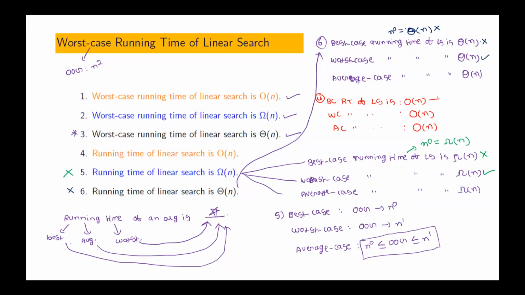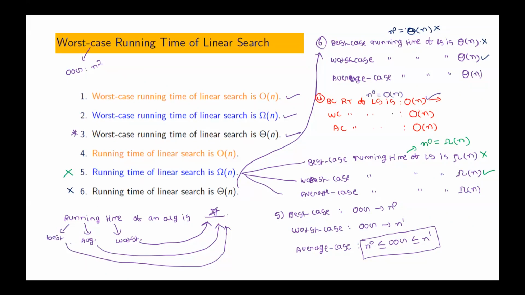Is this true or false? This statement: best case running time of linear search is big O of n. Is that true or not? It's true, sir. What is the order of growth here? N power 0. Can we represent it as big O of n? Yes, sir. Yes, that's why this statement is true.